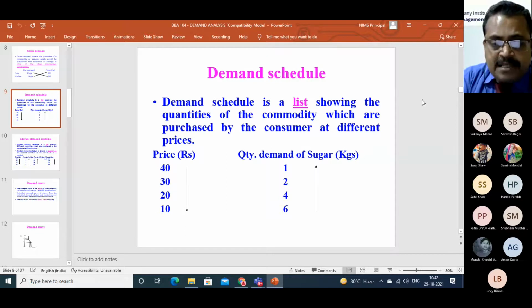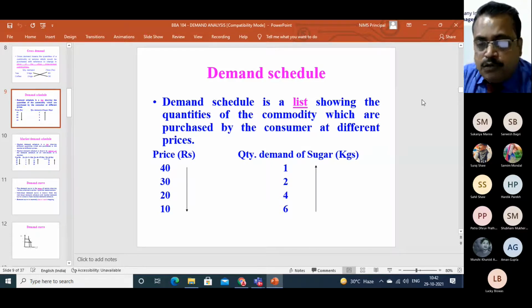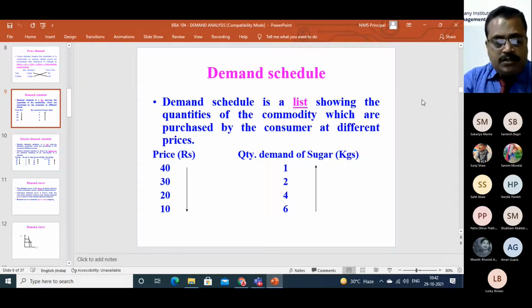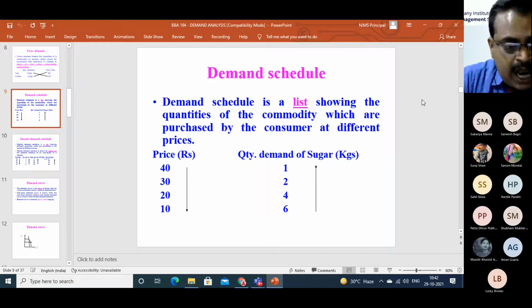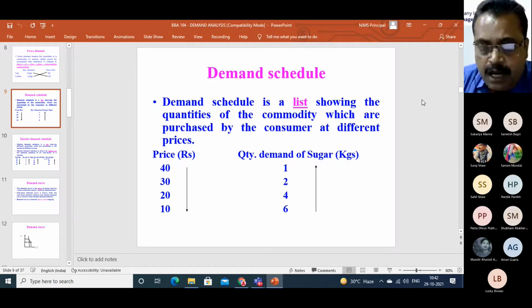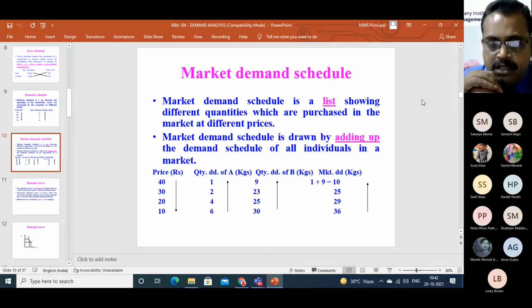So at same price level, different customers are purchasing different amounts of sugar. If you add all the amounts of sugar purchased by all consumers, and if you make the schedule against the same price, that will give you the market demand schedule.